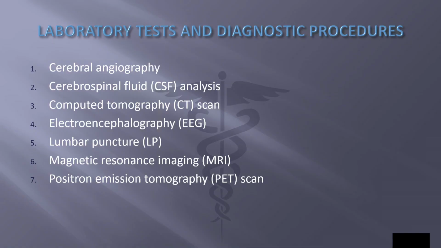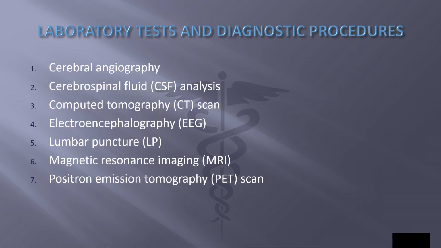Next is our laboratory tests and diagnostic procedures section. We have cerebral angiography. This is X-ray imaging of the blood vessels in the brain after the injection of contrast material into an artery. Cerebrospinal fluid, CSF analysis. Chemical tests for sodium, chloride, protein, and glucose. Cell counts, cultures, and bacterial smears on samples of CSF to detect diseases of the brain or meninges. A lumbar puncture is used to remove CSF for analysis.